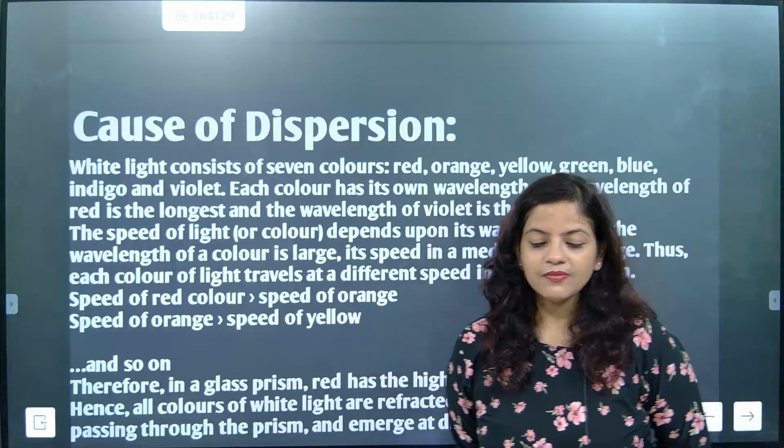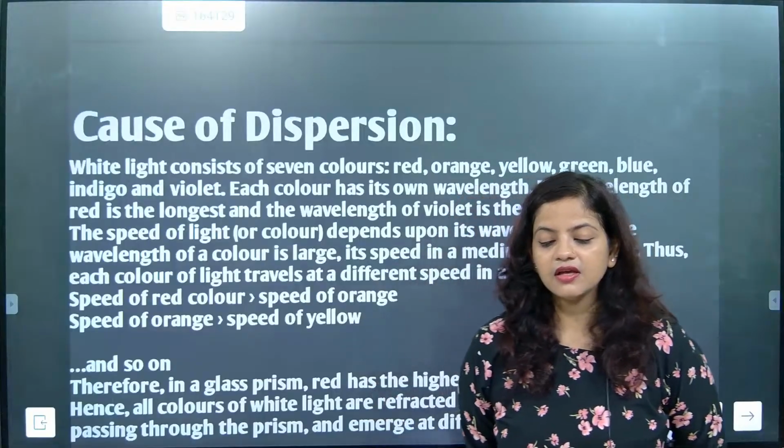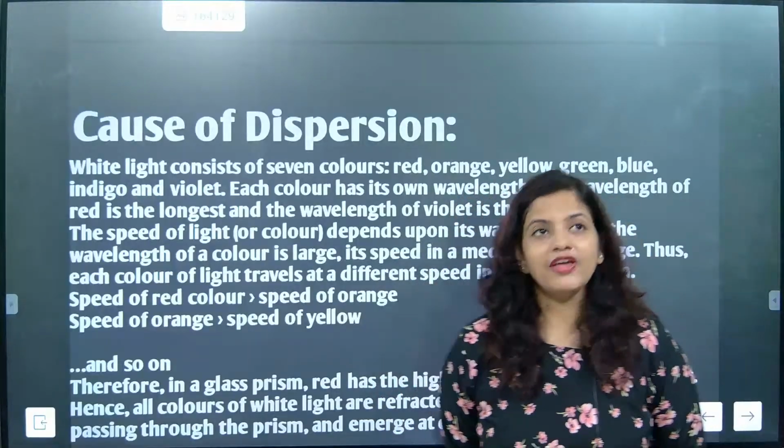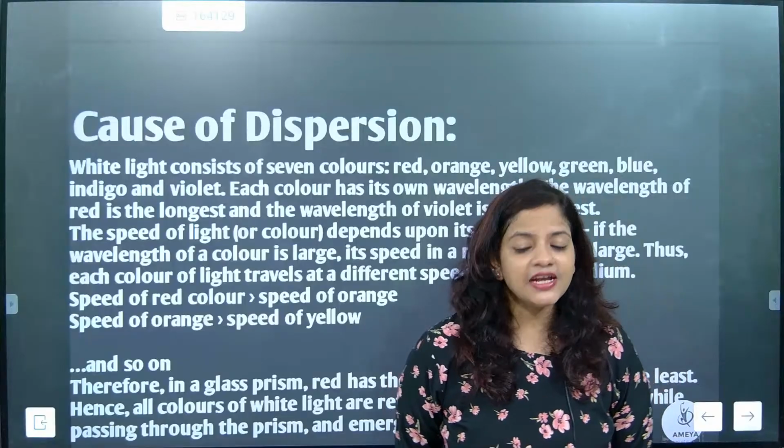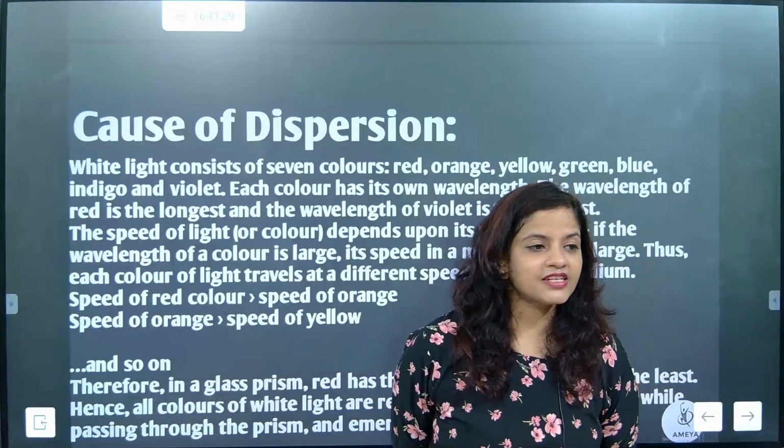Children, can you tell me one thing? Just respond quickly. Wavelength maximum, speed?